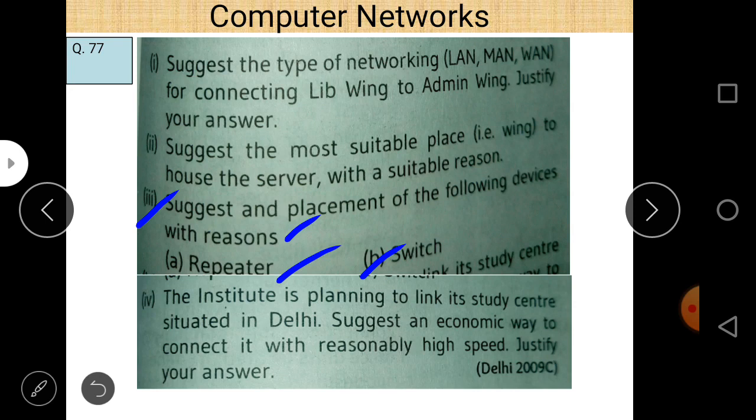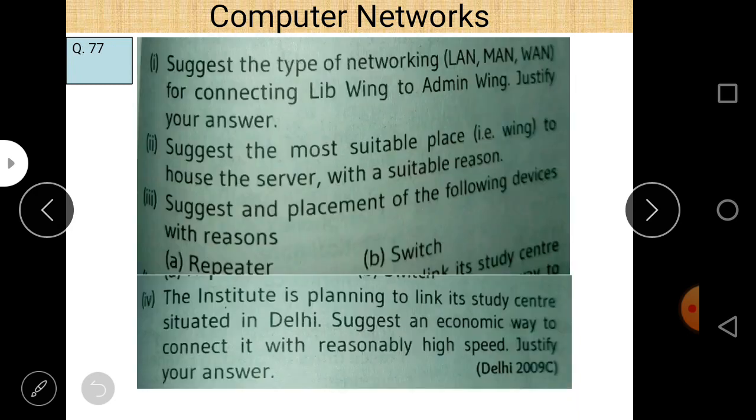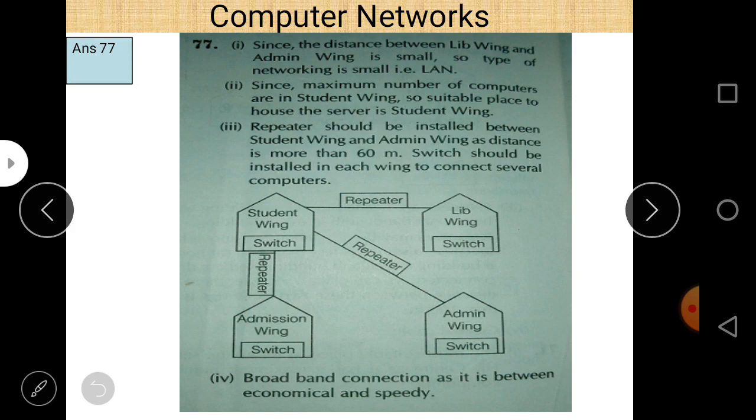Now, till now you are very familiar with the concept of repeater and switch. In most questions, whenever there is talk about how to connect different computers within a single building, we use a switch device, and whenever you want to regenerate the data or strengthen the data, just use a repeater. So in this question it is asked to suggest the placement of the following devices with reason: repeater and switch.